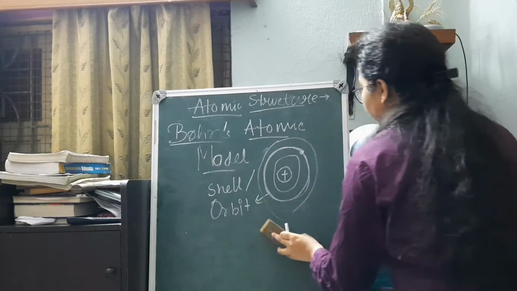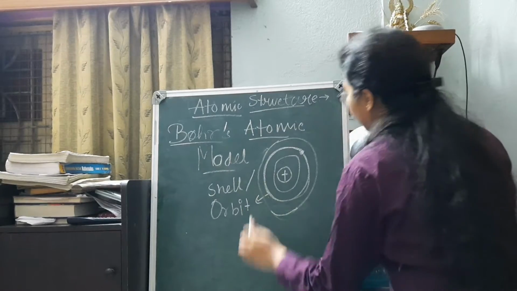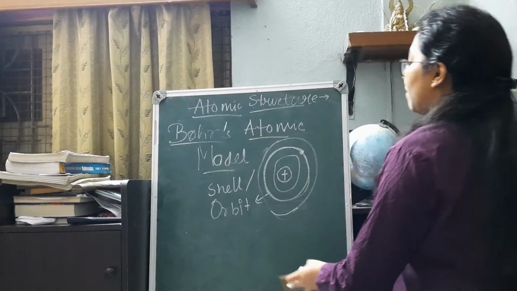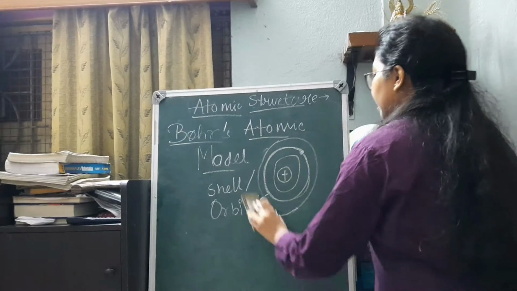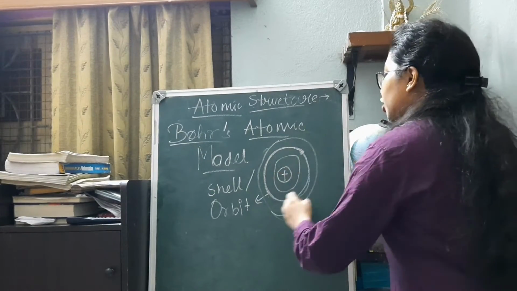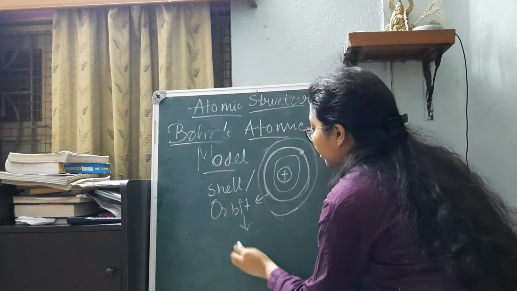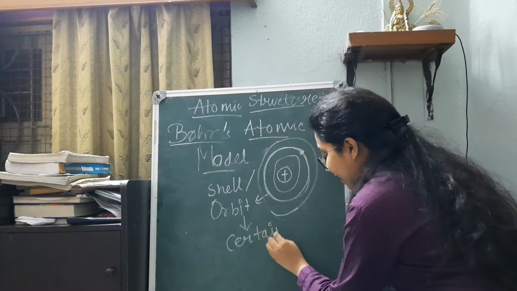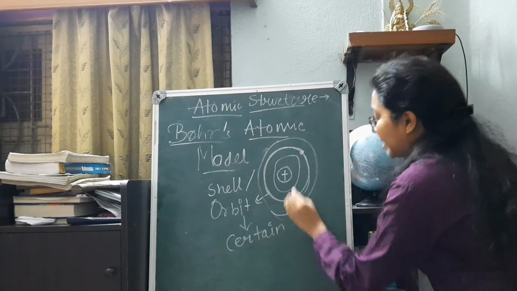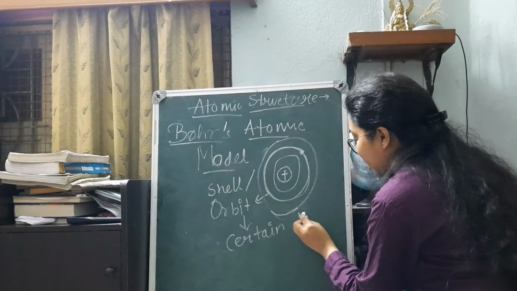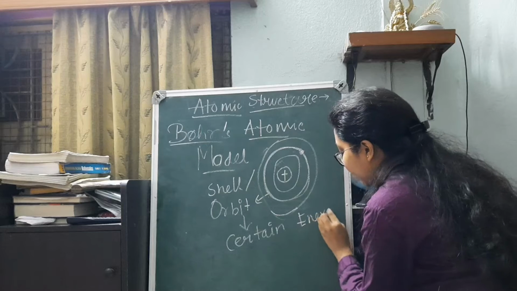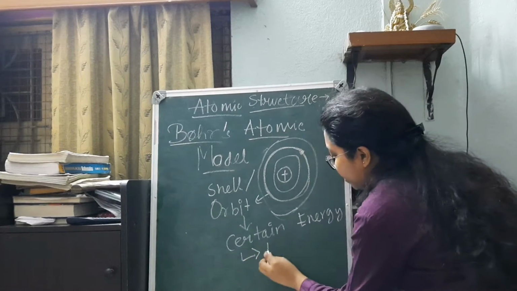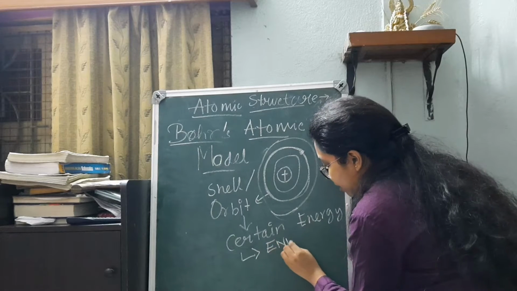It won't jump to any other shell or orbit unless and until it has been excited with some amount of energy. So it is associated with its shell, and each and every shell is associated with a certain amount of energy. That is why every shell or orbit, being associated with a certain energy, is also termed an energy level.